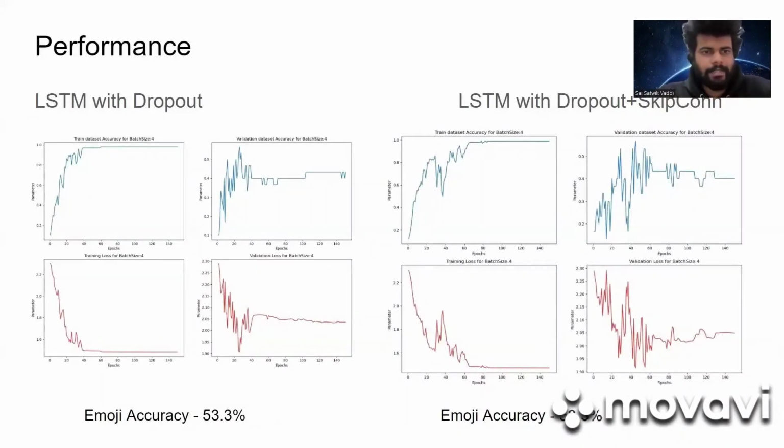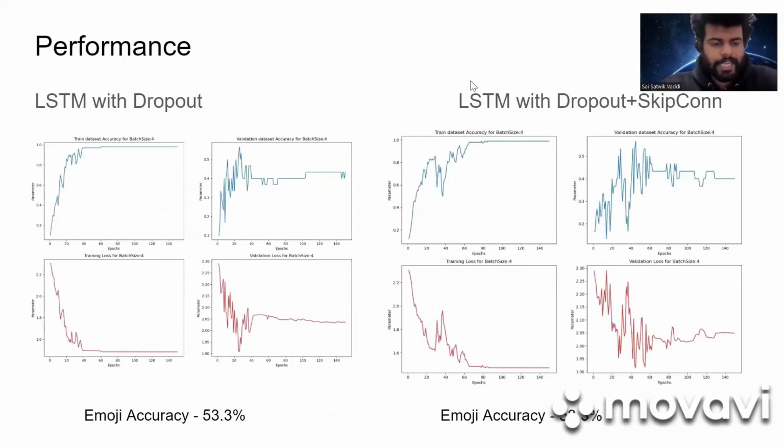Training with LSTM with dropout without skip connection had an accuracy of around 40% on validation, and we got around 53% emoji accuracy for this neural network.